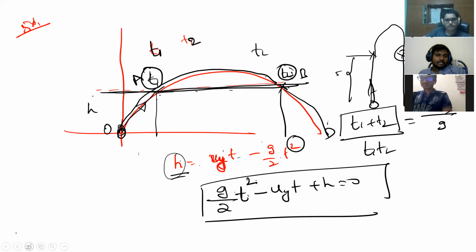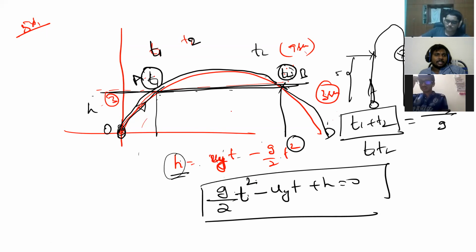I'll tell you an example. Suppose at 3 seconds it is here, T1 is 3, and T2 is 9 seconds. So from here to here it is 9 seconds, which means from B to D it will be 3 seconds, or not? Because 0 to A, whatever time it takes, the same time will be taken from B to D. So 9 plus 3 is how much? Total time of flight, or not? From the formula also you got the total time of flight, 2u by g. From the concept also you got it as 2u by g, or not? Yes, sir.